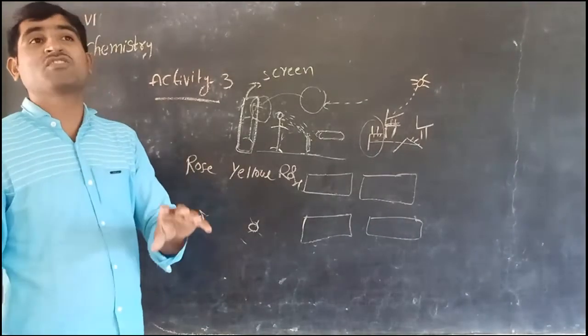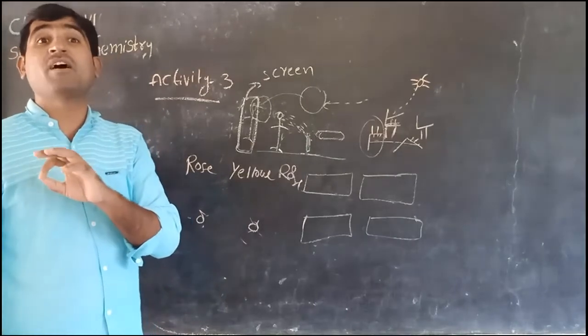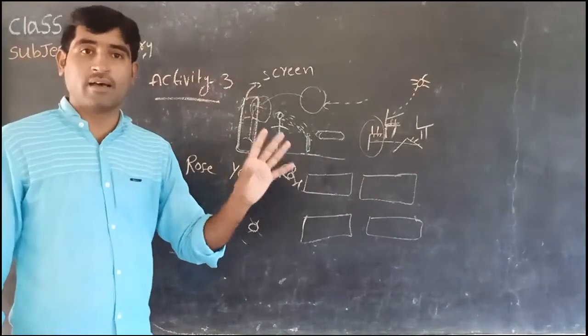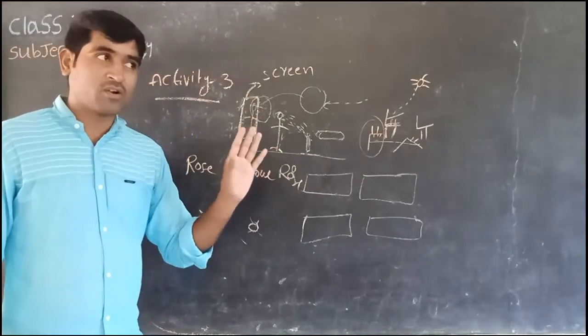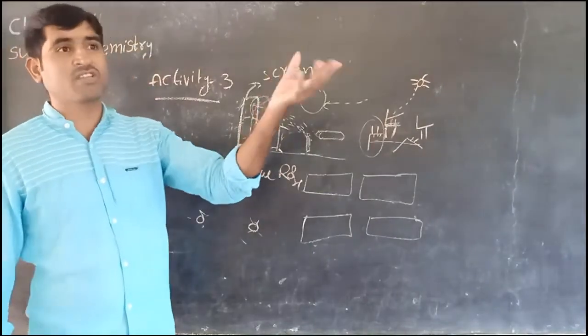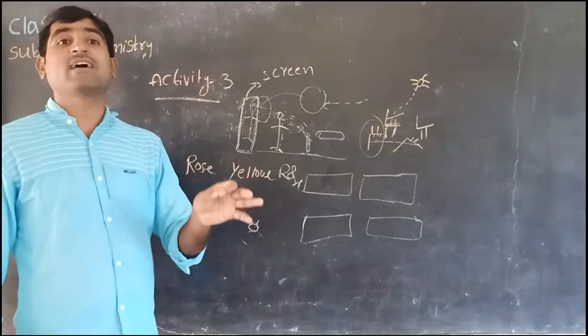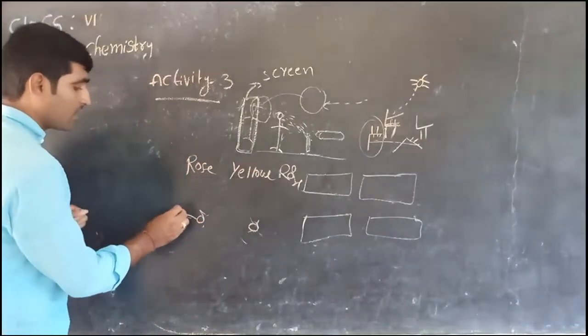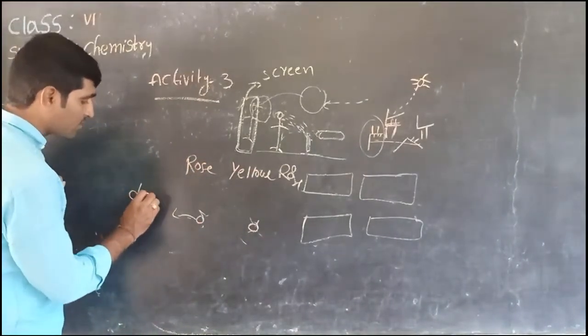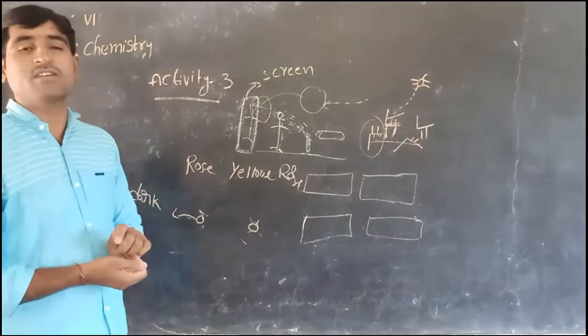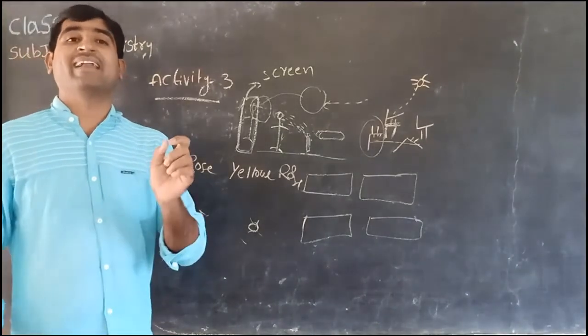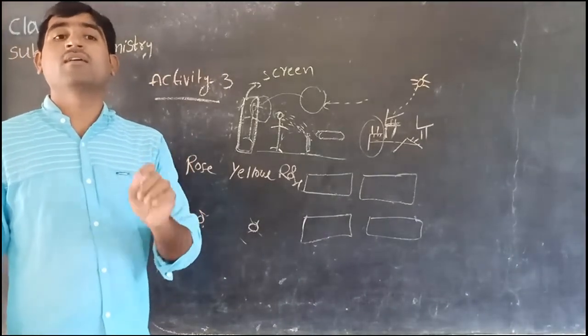Whatever the colored object we expose to sunlight, its shadow always appears in dark color. Which color, children? Dark color. Its shadow always appears in dark color.